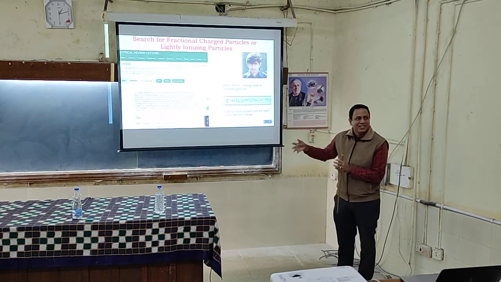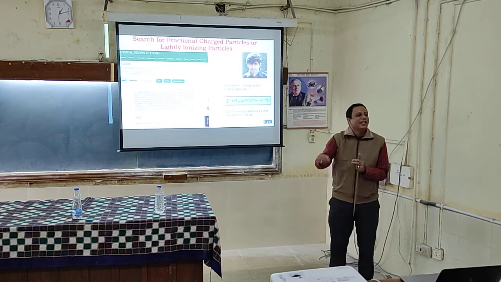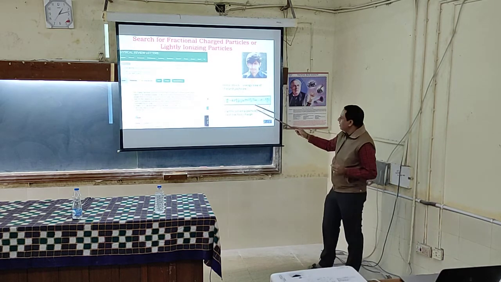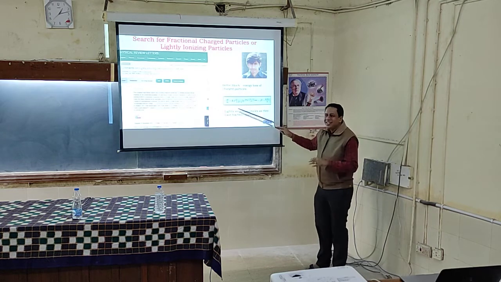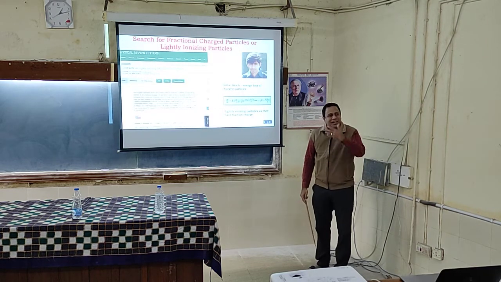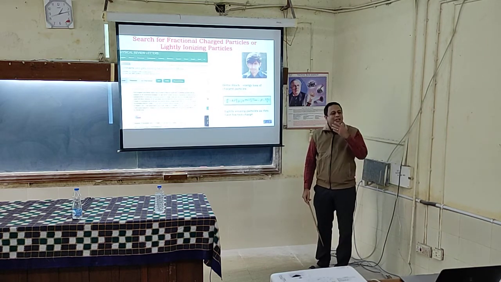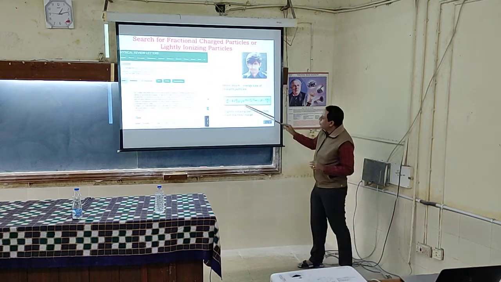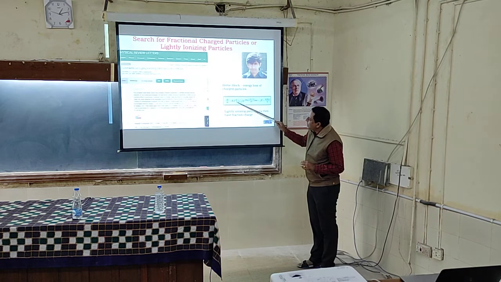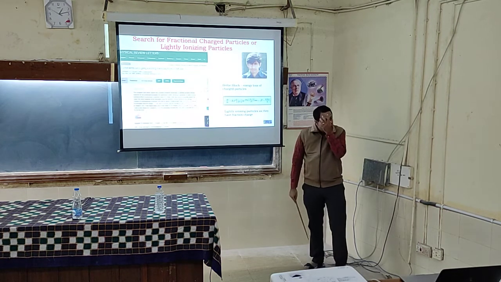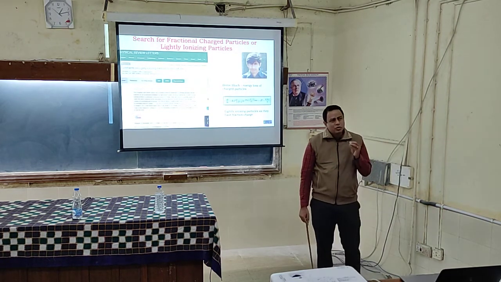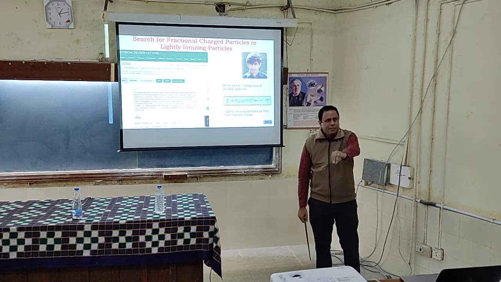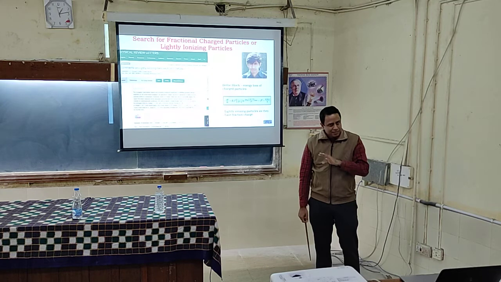Bethe and Bloch told us that whenever a charged particle passes through a material and there is Coulombic or electromagnetic interaction, how will it lose energy? It is a complicated formula. But then there were subsequent improvements, corrections, relativistic effects. So this is the formula. But dominantly, you can see it depends on beta square. Beta square means (v/c) squared. So it goes inversely as the square of the velocity of the particle.